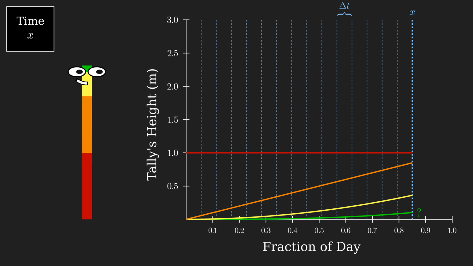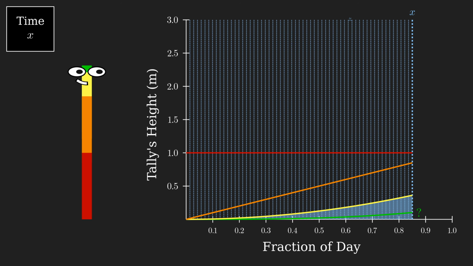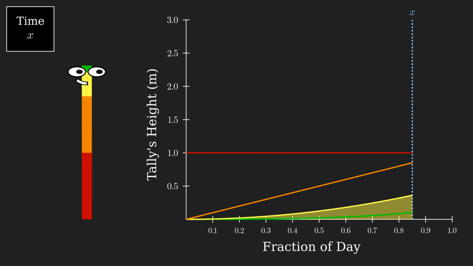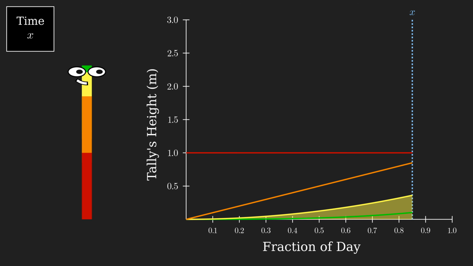Summing up the areas of all the rectangles from 0 to x gives an approximate value for the amount of green mass generated. And taking the limit as delta t goes to 0, we see that the green mass generated before time x is exactly the area under the function yellow of x. Now, if you're not familiar with calculus, you'll have to take this next bit on faith, but for those of you who are, you'll recognize this means green of x is the integral from 0 to x of yellow of t dt, which is 1/6 x cubed.